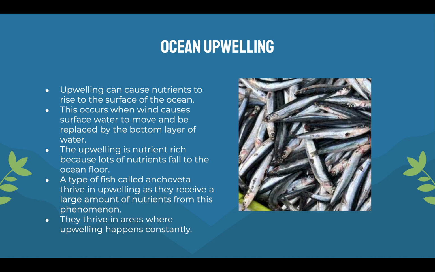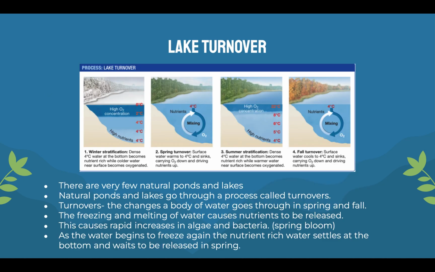They thrive in areas where upwelling happens constantly. So anchovetas tend to thrive in areas that are very windy because there's that constant upwelling. Nutrients are being resurfaced, and that allows them to feed themselves and become well nutritioned. And yeah, so lake turnovers.